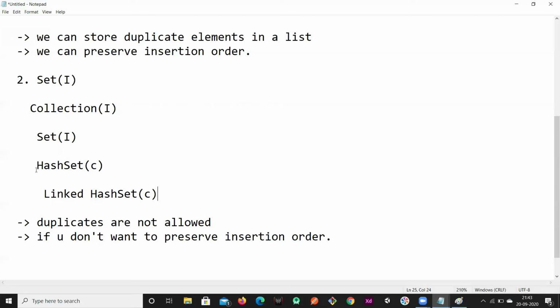These are some implementation classes for this set interface. A class can extend a class or implement this interface, correct? So this is the concept of the set interface.